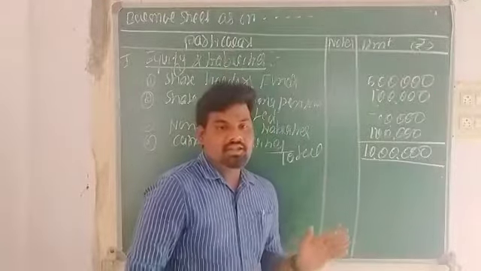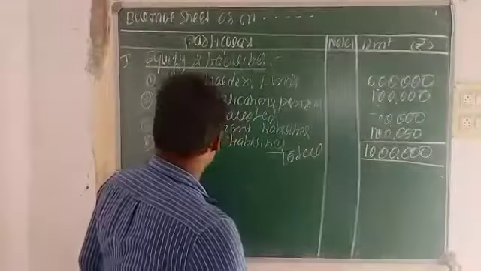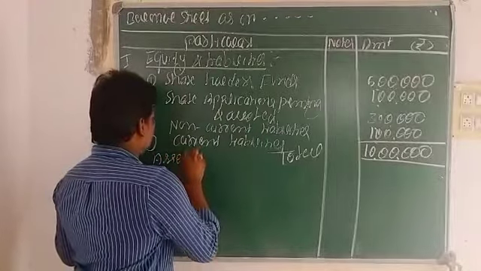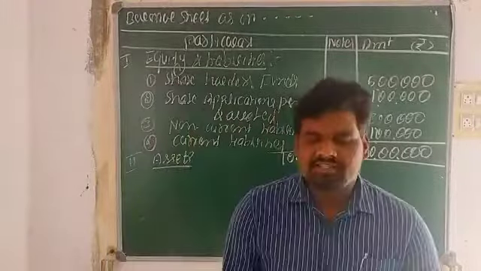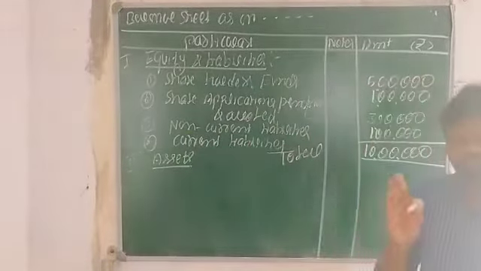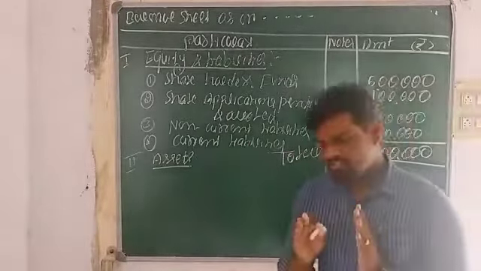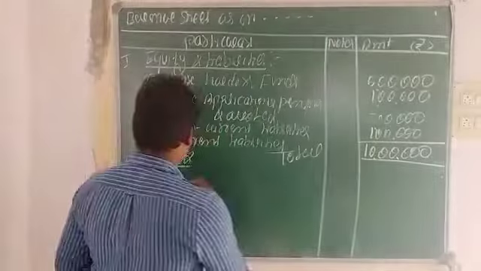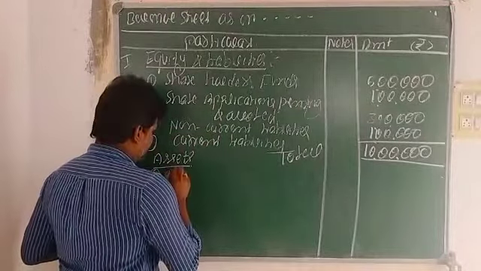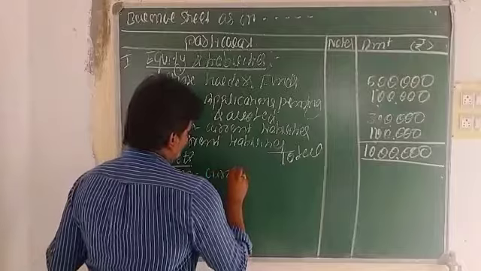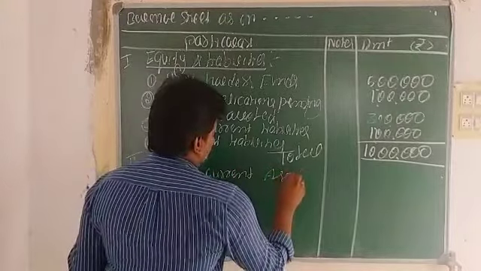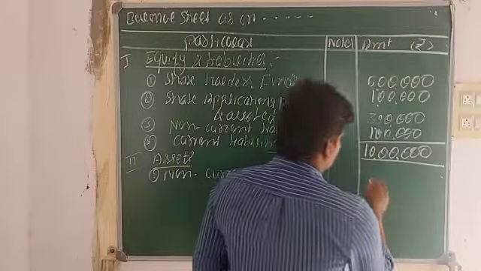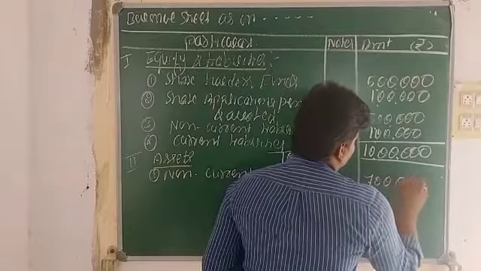In the same way, on the other side, we have assets. There are two types of assets, namely non-current assets and current assets. For non-current assets, you write some imaginary value like 7 lakhs rupees.